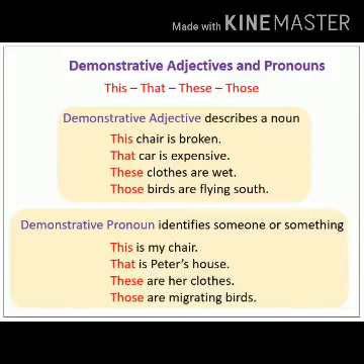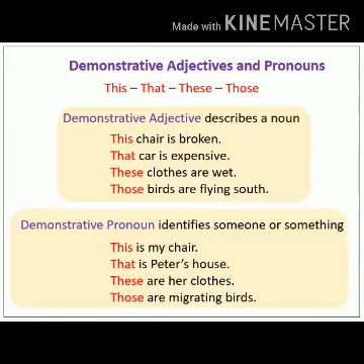See the other sentences. This is my chair. That is Peter's house. These are her clothes. Those are migrating birds. In these sentences, the words this, that, these, those are not followed by nouns, so they are demonstrative pronouns. So we can say demonstrative pronouns are not followed by nouns. On the other hand, demonstrative adjectives are followed by the nouns.